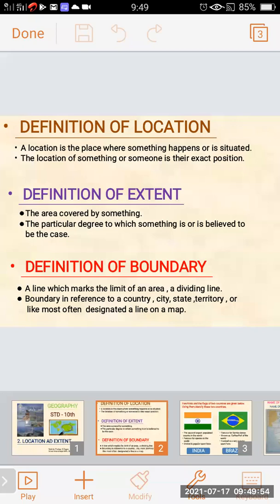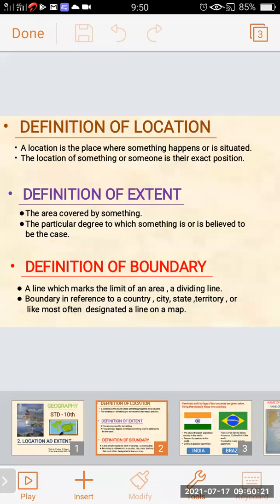A location is a place where something happens or is situated. The location of something or someone is their exact position. Definition of exchange: the area covered by something. The particular degree to which something is or is believed to be the case.